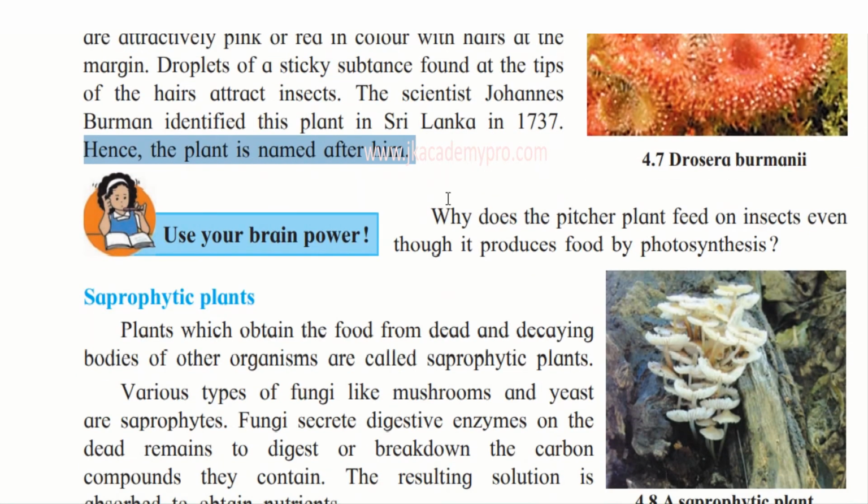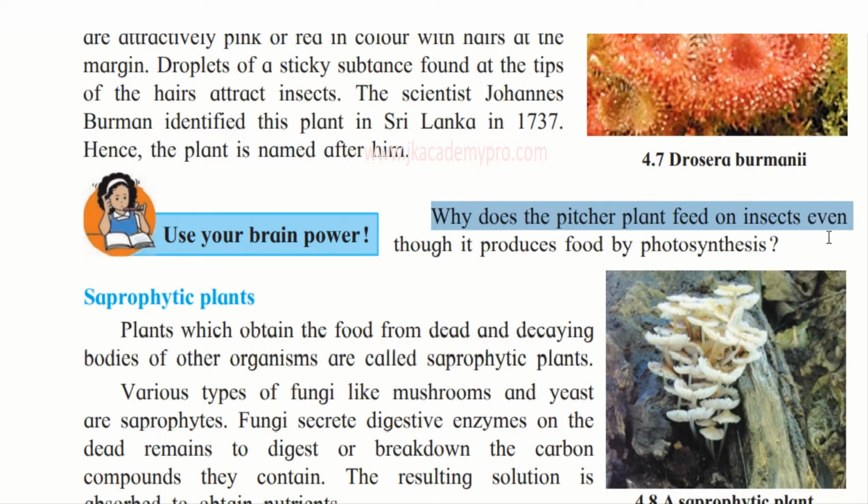Now use your brain power and think, why does the pitcher plant feed on insects even though it produces food by photosynthesis? You will have learnt about the pitcher plant and the Venus flytrap and all that in the earlier years, last year and the year before last, isn't it? So why does a pitcher plant feed on insects? Think about it. It does photosynthesis. So why is it still feeding on insects? To check your answers, you can visit our website at jkacademypro.com. You'll get the link in the description box below.